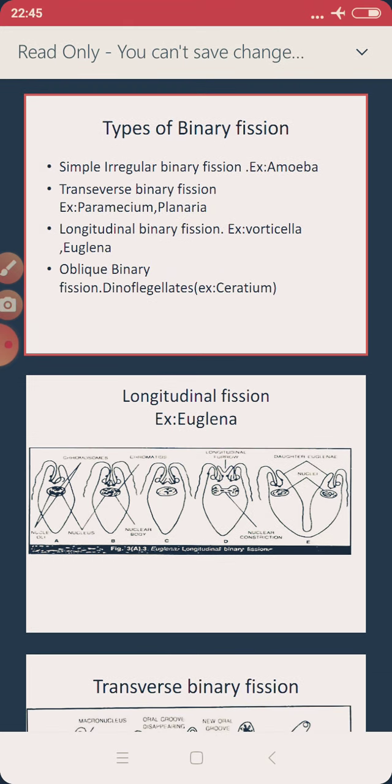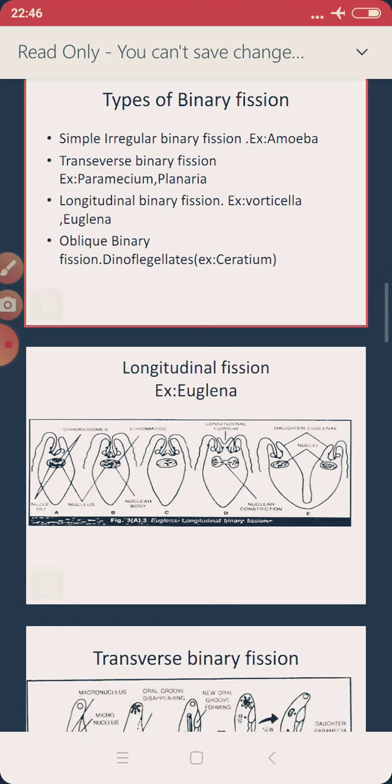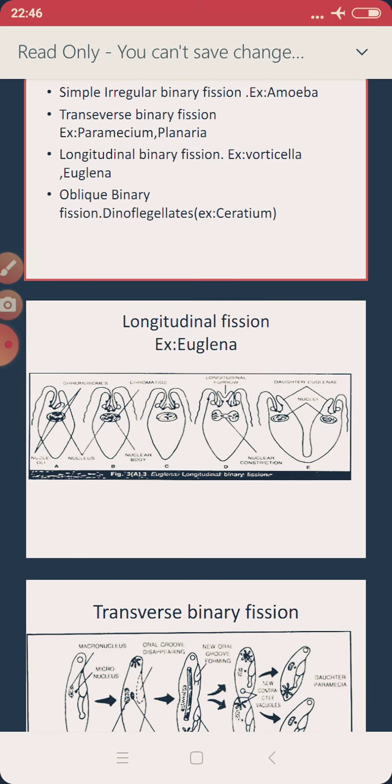So this is one. Next we talk about transverse binary fission. Here we are talking about different types of binary fissions. So binary fission is what? A single individual is divided into two forms. So number one, when we talk about simple irregular binary fission, the example given here is amoeba.